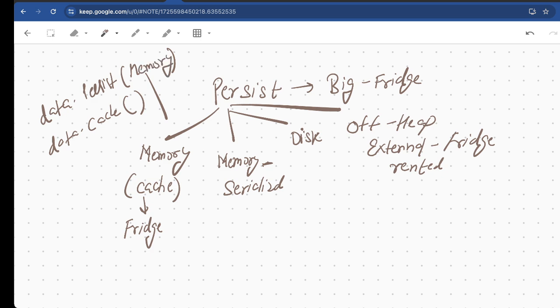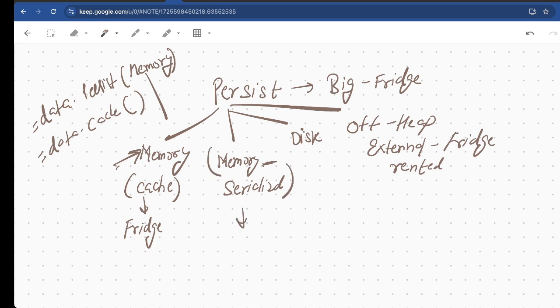So both mean the same: persist with memory, and cache. Now under the umbrella of persist we have multiple options. One is memory, the other one is memory underscore serialized.